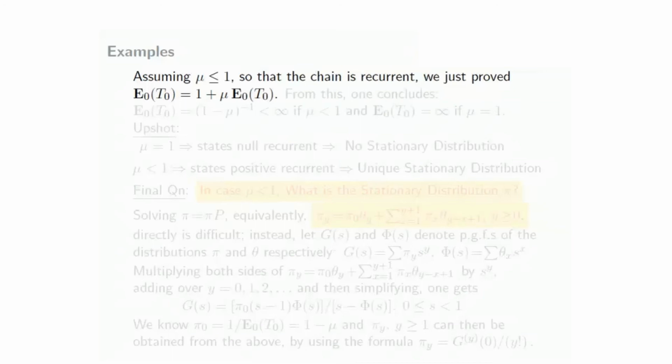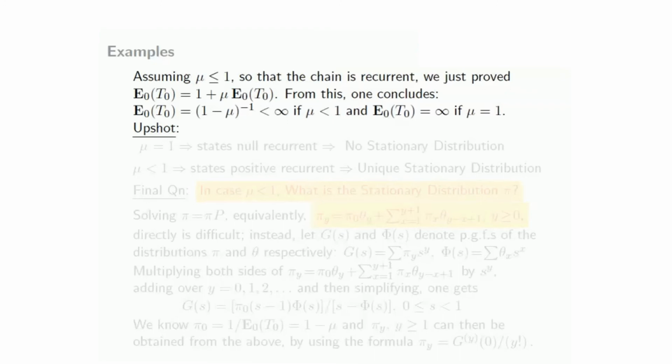We have just proved this. From this you can easily conclude that if mu is 1, then the only way this equality can be true is if E_0 T0 is infinite, whereas if mu is strictly less than 1, then from this equation you get E_0 T0 is 1 over 1 minus mu, which is finite.